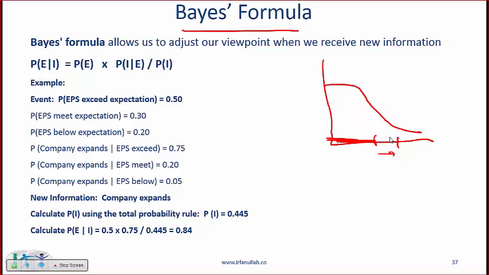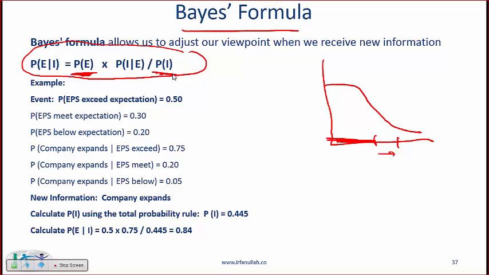I'm not going to explain this in detail now, but in case it shows up, I'll tell you how to deal with such problems. The first thing that you do is you remember this formula. Probability of event given information is equal to, the starting point is the original probability of the event, and then you are going to change this based on the new information. And how do you change it? By multiplying the original probability of the event by probability of information given event divided by the unconditional probability of the information.